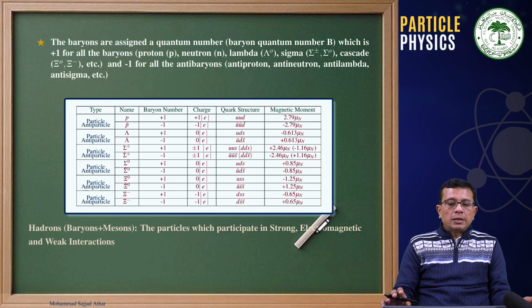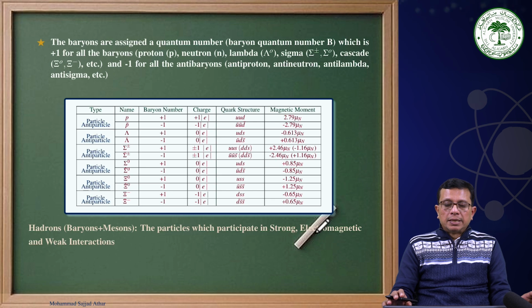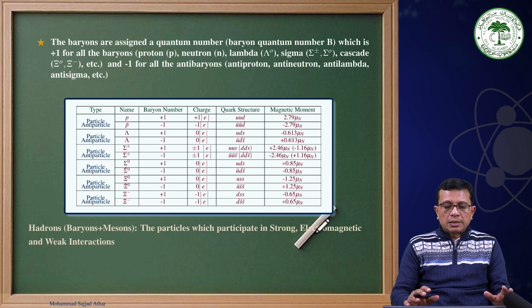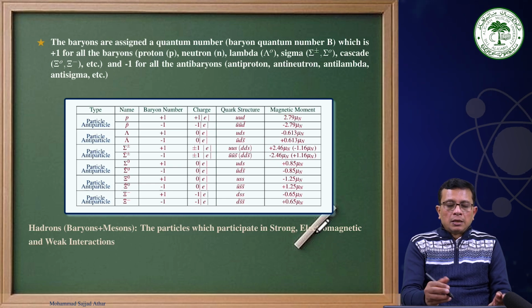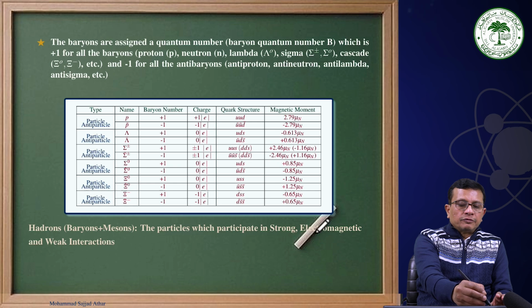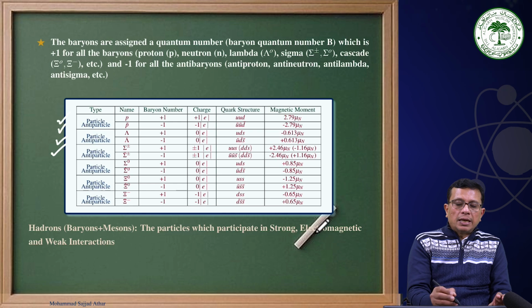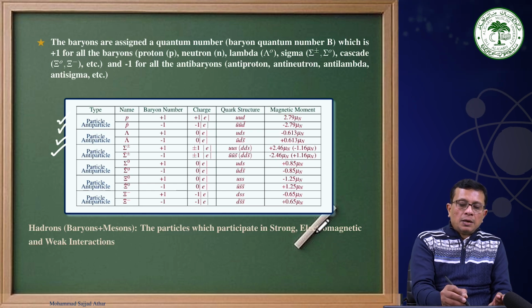Now, with this introduction of strange particles, let us put all the particles which we have discussed in the previous slides: proton, lambda. You can notice from here, proton, its antiparticle, antiproton; lambda, its antiparticle, anti-lambda; sigma, plus minus.